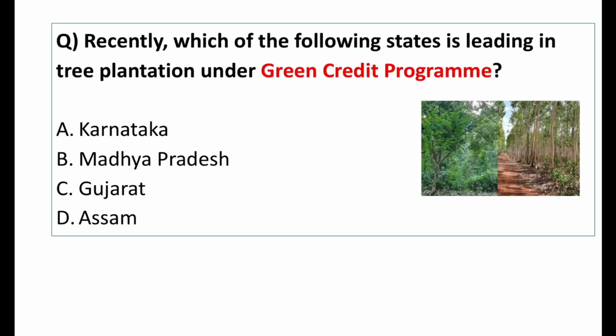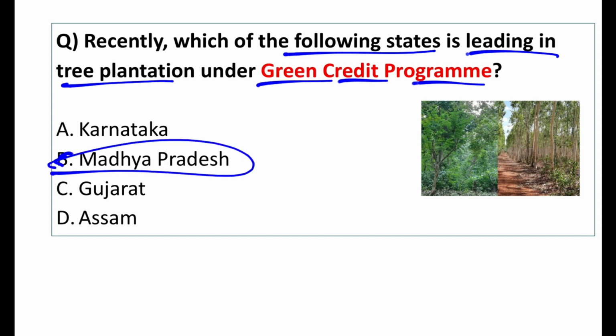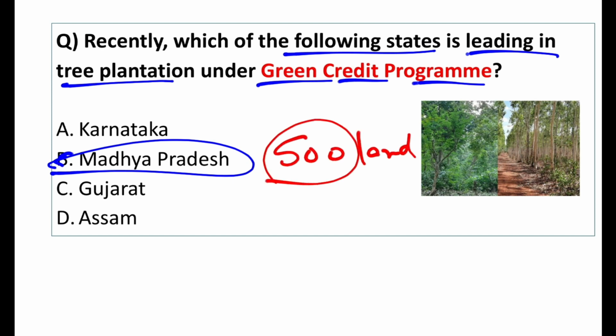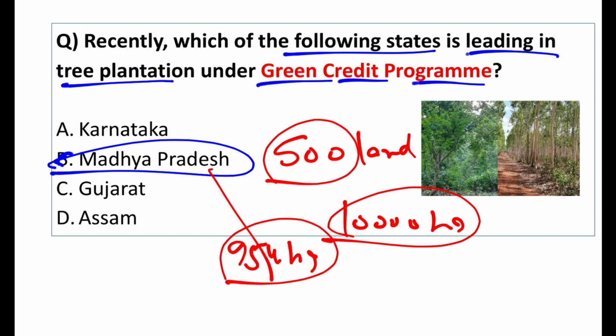Moving on now. Which of the following states is leading in tree plantation under the Green Credit Program? The answer is Madhya Pradesh. Madhya Pradesh also has the highest forest cover in India. In Madhya Pradesh, 500 land parcels have been approved for tree plantation. So Madhya Pradesh is leading, and a total of 10,000 hectares of land is where tree plantation will be done in the entire country. Out of 10,000 hectares, 954 hectares are in Madhya Pradesh.